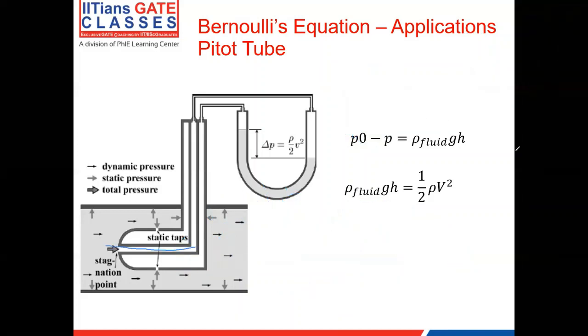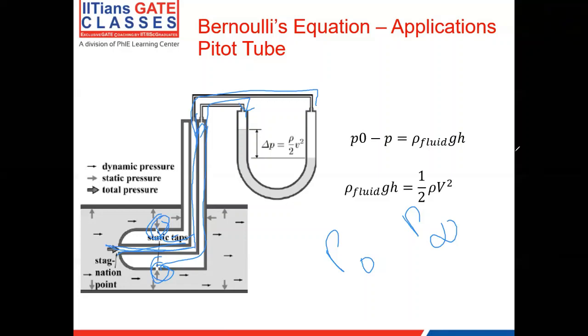The center line over here measures the stagnation pressure, and there are various ports present over here. At stagnation, the velocity is 0, so you have P naught with you. And there are static ports here, which measure the P infinity for you. The stagnation line and the static port are connected to two ends of a manometer.